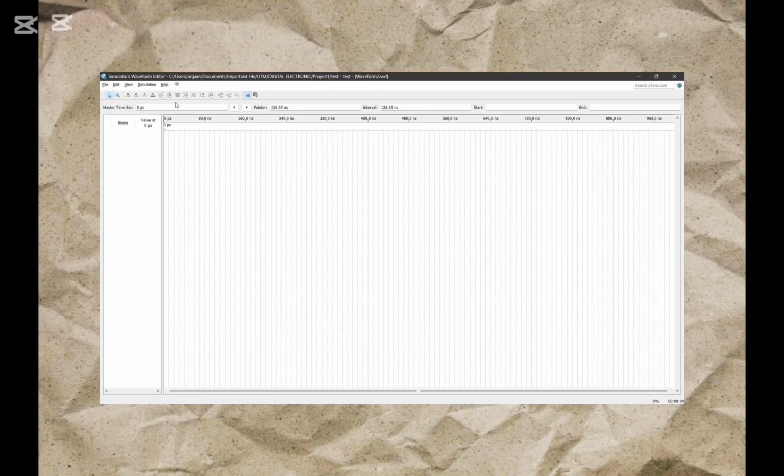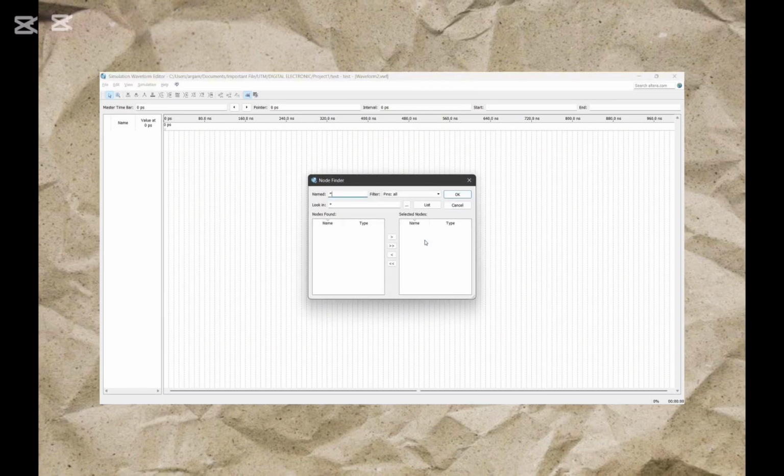Okay, so as you can see here, there's no waveform yet, but we will have it right now. So how do we do it? You right click on here and then you insert node or bus. After you click insert node or bus, you find the node finder and then you click on list.